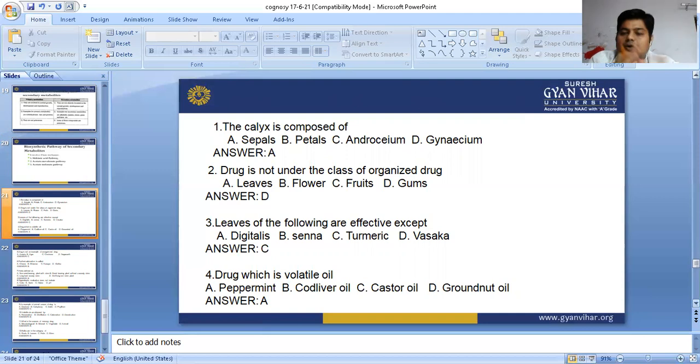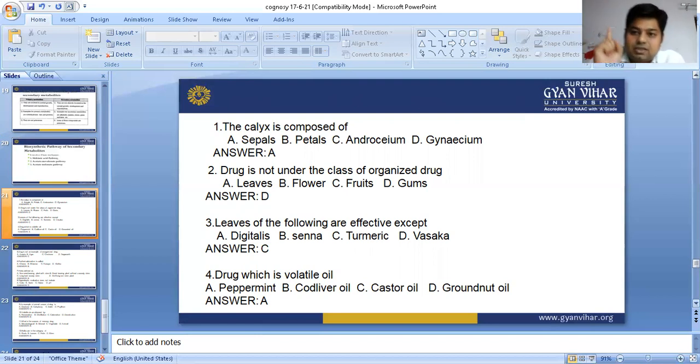Gum has amorphous structure form. So the answer is D. Next question: the leaf of the following is effective except: digitalis, senna, turmeric, vasaka. What I mean to say is that in this question, we must find the plant in which we are not using the leaf. The question can be asked from any part of the drug.